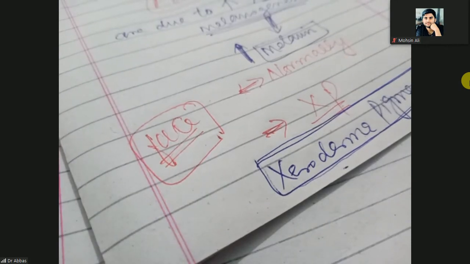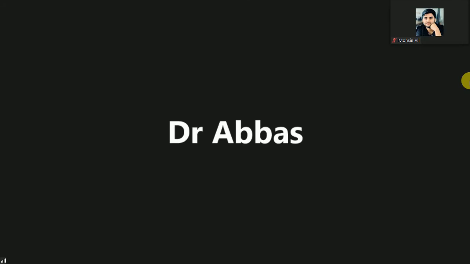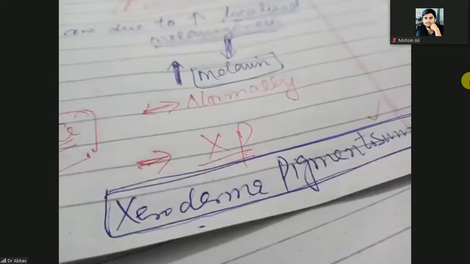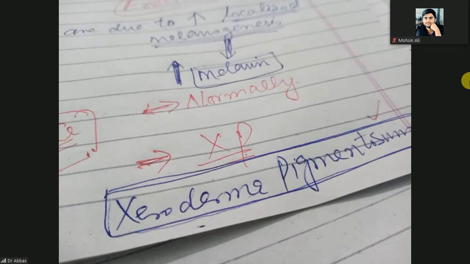So again, what is xeroderma pigmentosum? You can write it down: it is a genetic disorder in which there is a decreased ability to repair damaged DNA.